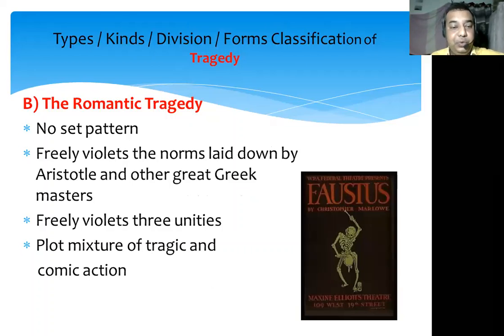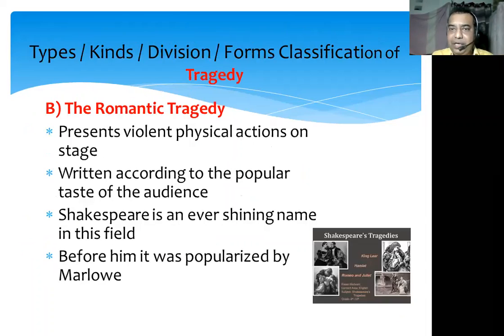It does not employ the chorus. At the same time, the plot of the romantic tragedy is a fine blend of tragic and comic actions, and it introduces many violent physical actions on the stage. The writers of the romantic tragedy believe that they write their plays according to the popular taste of the audience. This type of tragedy was first written in English by Marlowe; Doctor Faustus is a famous example. Then it was made extremely popular by the greatest English dramatist, William Shakespeare, and all the tragedies written by Shakespeare follow the structure of the romantic tragedy.